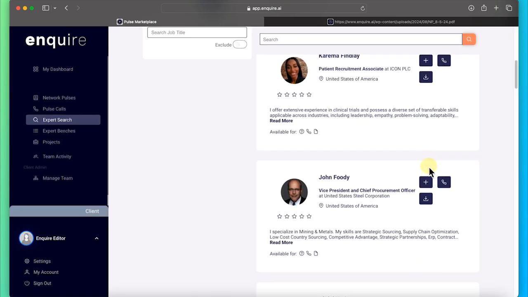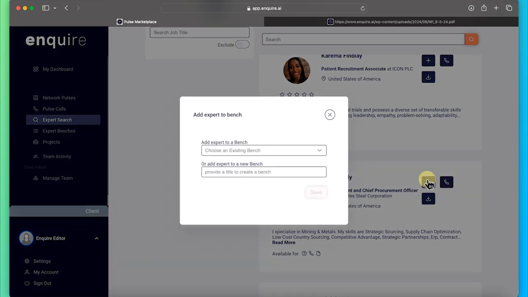See someone you like? Be sure to add them to your expert benches, which can be built out both for you and your team. These benches are also anonymous, so you can use them however works best for you and your use of the platform.